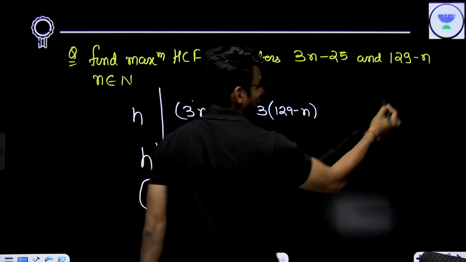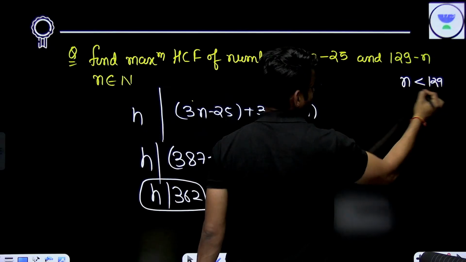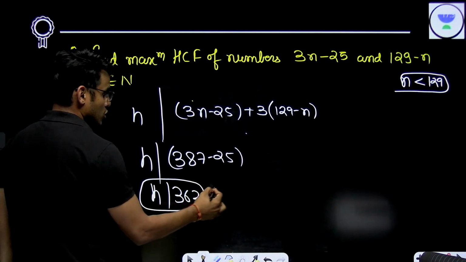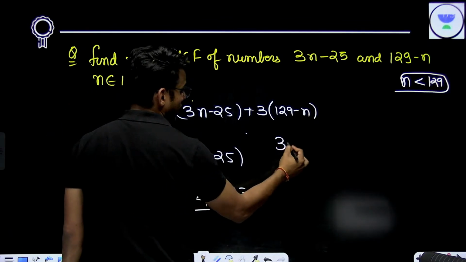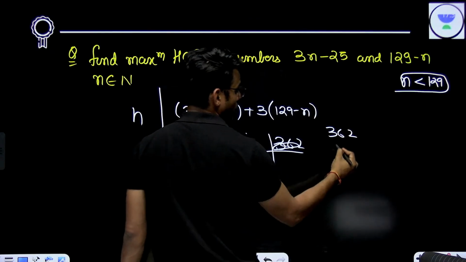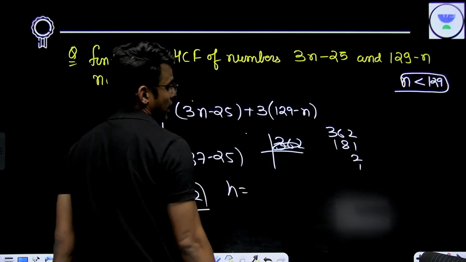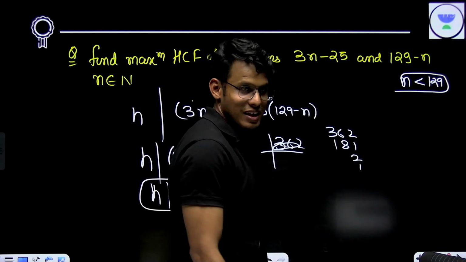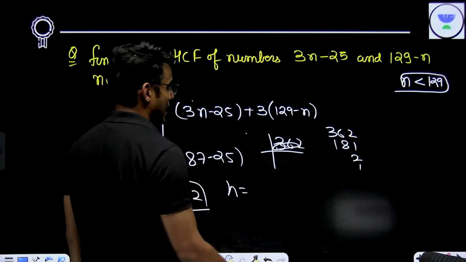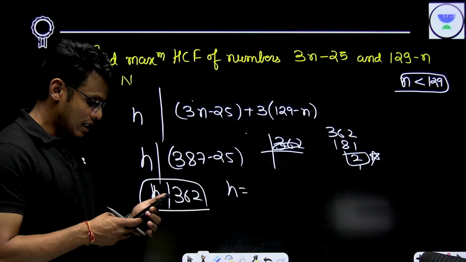Now you have to understand here that n is less than 129. So your HCF will also be less than 129, right? So what are the possible values of HCF? HCF will divide 362. So basically 362, 181, and I think 181 is prime. I've never seen 181 in any table, right? 181 is prime. So the maximum value is 2.